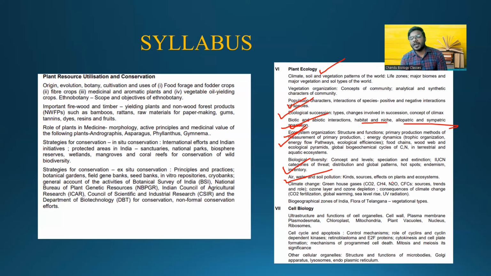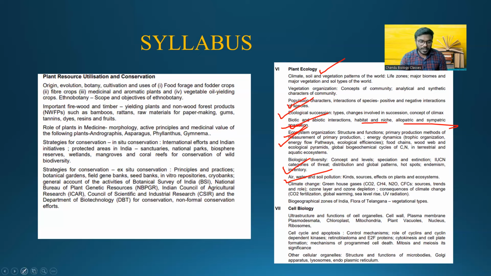But friends, when you look into the effect, which gas causes the major effect for global warming, or what we can say, air pollution, especially for the greenhouse effect? It is chlorofluorocarbon. Right. There is a great difference between carbon dioxide and chlorofluorocarbon. Carbon dioxide is with respect to the concentration. Chlorofluorocarbon is with respect to the effect. So there are different kinds of questions we can expect. For this, you people read the Telugu Academy, but also follow whatever PowerPoint presentation I am going to give to all of you.